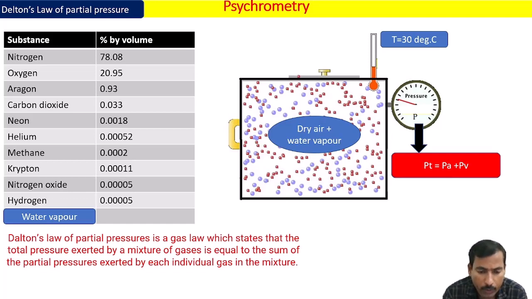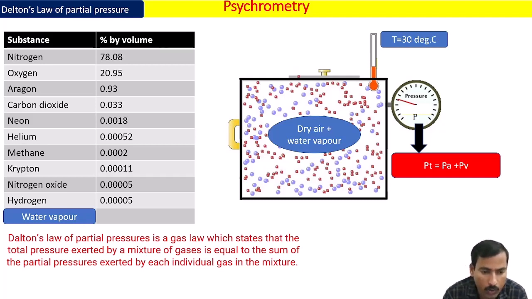This is very important. What is Pv? It is the partial pressure exerted by water vapor. So the water vapor varies. I told you water vapor is not a fixed quantity. It varies from minimum to maximum. If you consider a particular temperature, if the air has no water vapor, then that is dry air, and air has its own capacity to hold water vapor. It means that the magnitude of Pv varies from 0 to maximum.